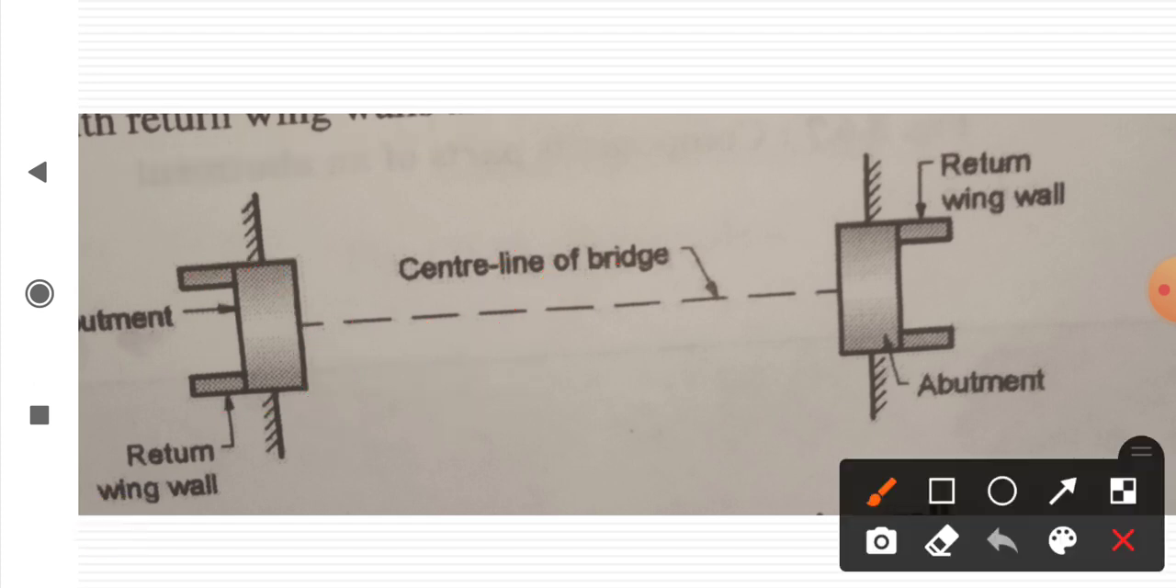Now, in this diagram, wing walls are behind the abutment and perpendicular to this abutment. These are the return wing walls.